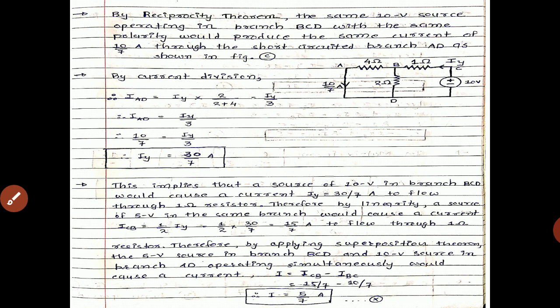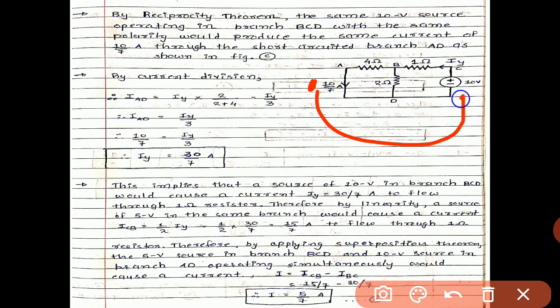Now by the reciprocity theorem, the same 10 volt source operating in branch BCD with the same polarity would produce the same current of 10 by 7 ampere through the short circuited branch AD as shown in the figure. So the 10 volt source from this side will now come towards this side, and we have to measure the current in branch AD. In this case the 5 volt source is also short circuited, because we have to interchange the 10 volt source while keeping the 5 volt short circuited.